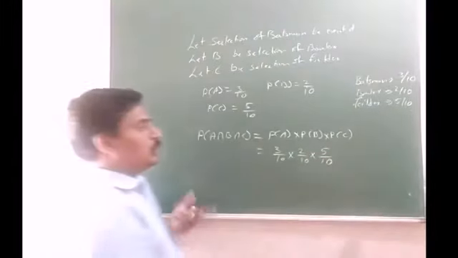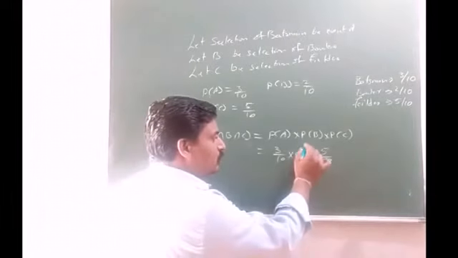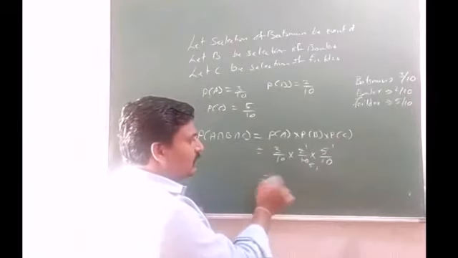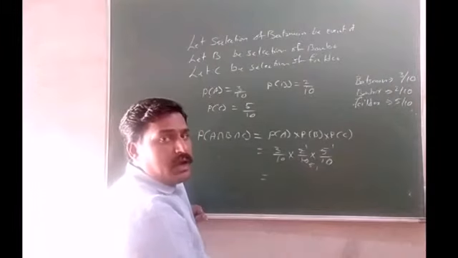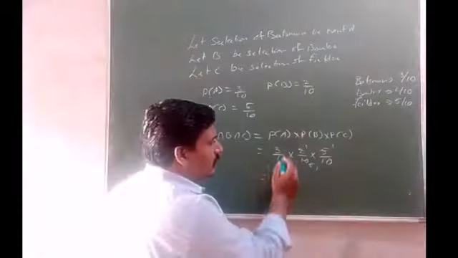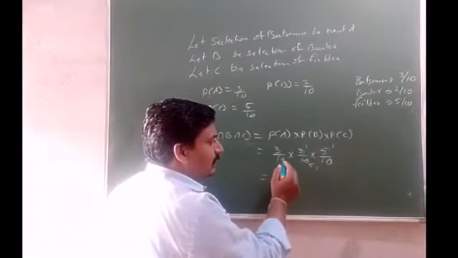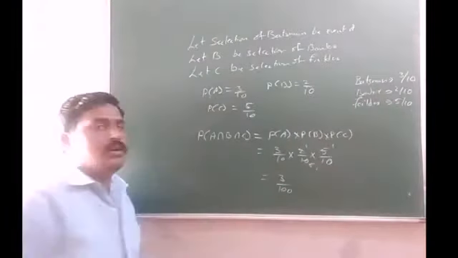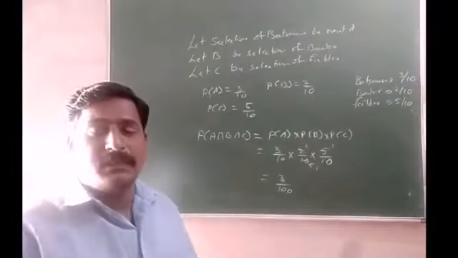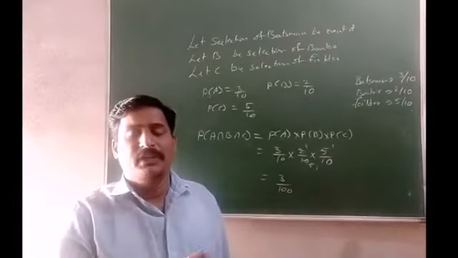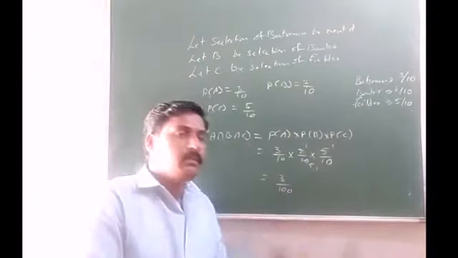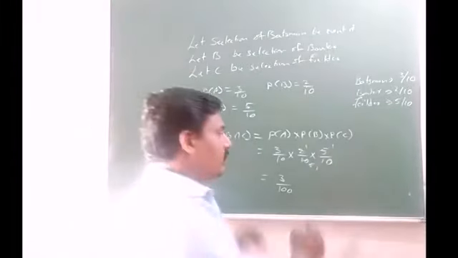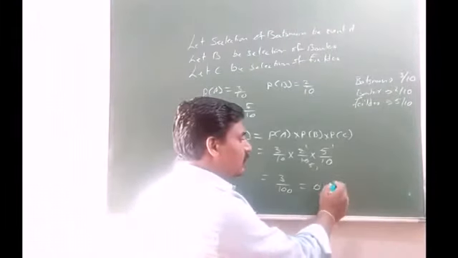Here we can't cancel much. 2 fives are 10, so 2 into 5 cancels with 10. So the selection of all three players is 3 into 1 into 1, that is 3, over 10 into 10, 100. So the selection of a good batsman, good bowler, and good fielder is 3 by 100, or else you can write 0.03.